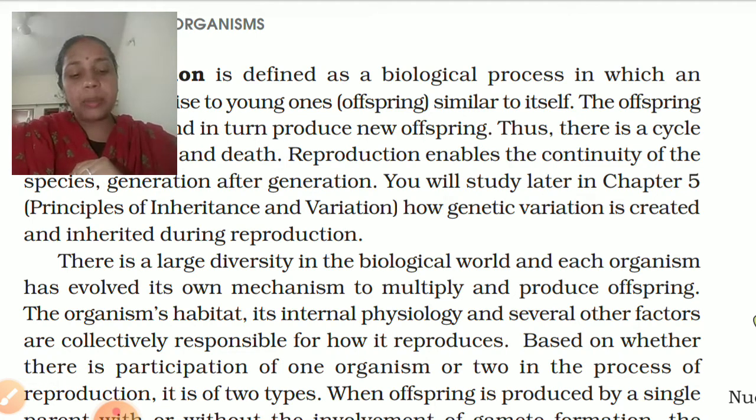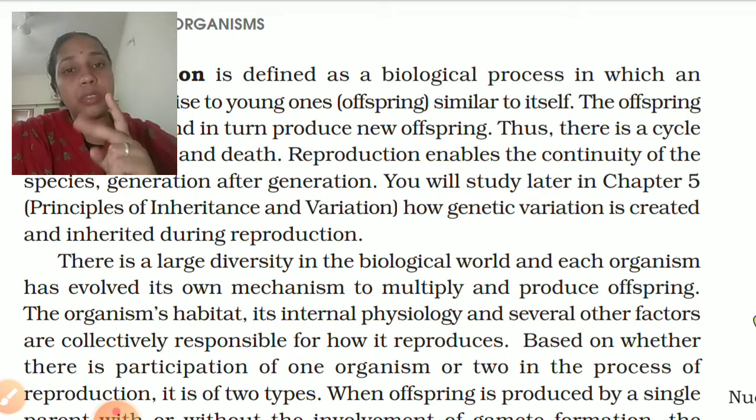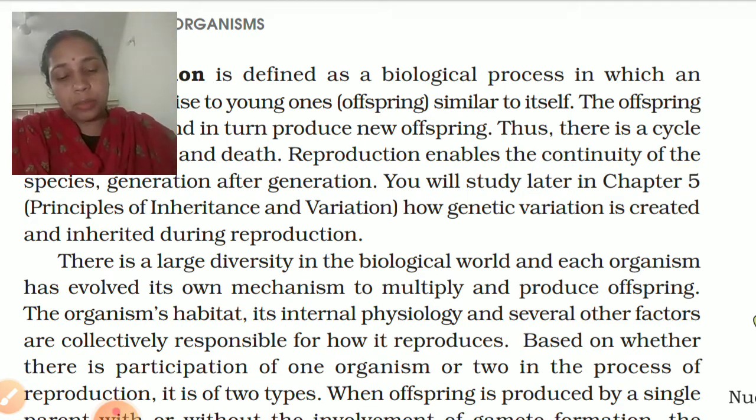Now, reproduction can be categorized into two ways. One is sexual reproduction, another one is asexual reproduction. In asexual reproduction, what is asexual reproduction?